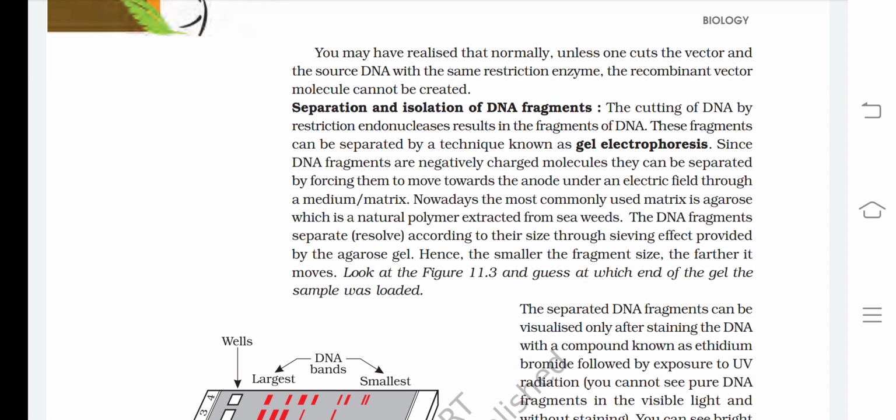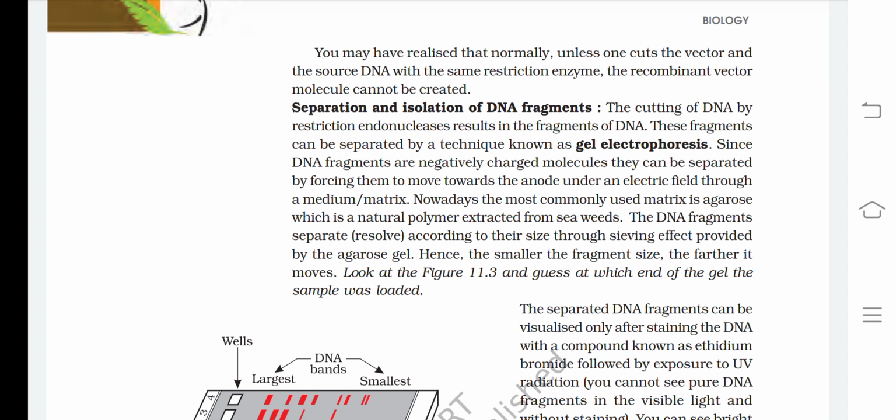Nowadays, the most commonly used matrix is agarose, which is a natural polymer extracted from seaweeds. The DNA fragments separate according to their size through the sieving effect provided by the agarose gel.